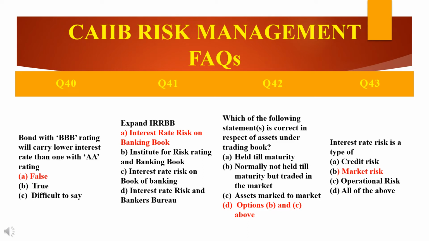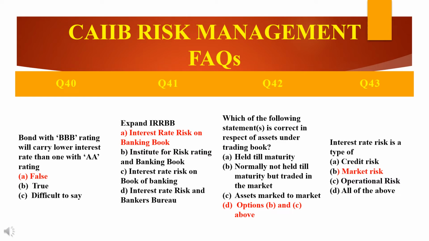For example, let's suppose the triple B rated bond offers tax concession for the investors, then the interest rate on the bond would be lower. Definitely, then the interest rate on the bond would be lower. But in general, a bond with triple B rating will always carry a higher interest rate than the one with double A rating. Otherwise it will be always false, because a triple B rated borrower is likely to be more at default risk than the double A rated borrower.